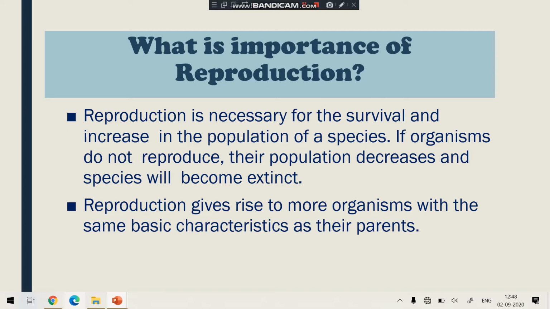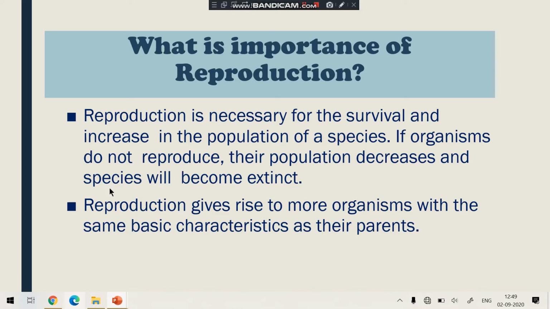It means if in a particular species, by any circumstances, reproduction does not take place, then the continuation of the species will not be there, and the complete species may become extinct.